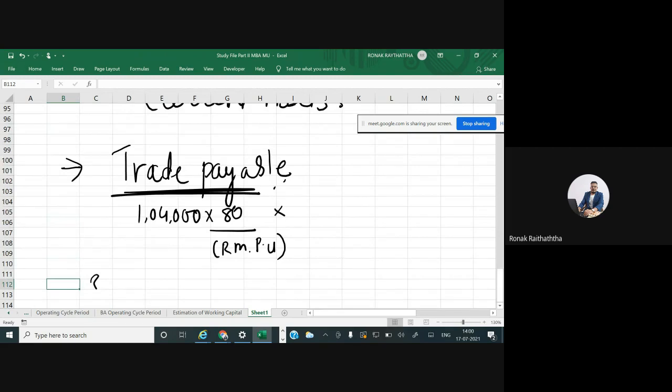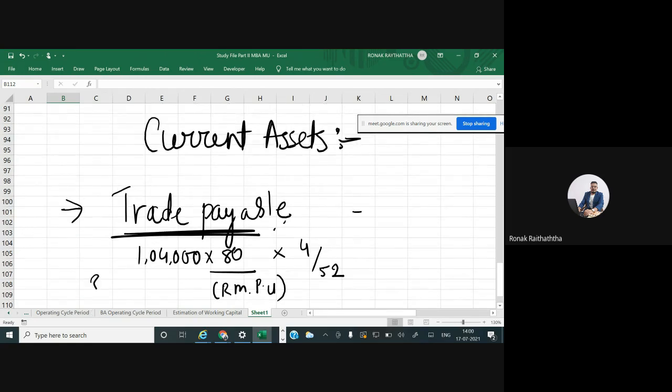So it would be 4 divided by 52. So you will get the total trade payable. What do we get? Can someone tell me, please? 6,40,000. 6,40,000 of trade payables.